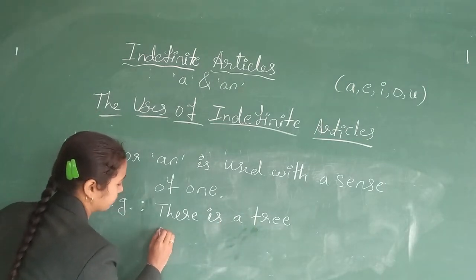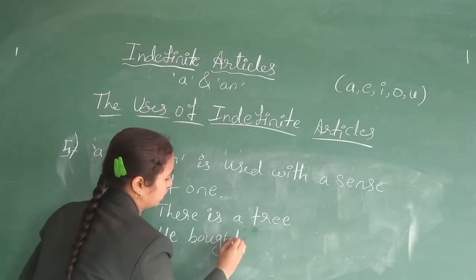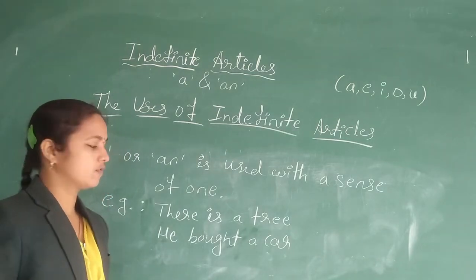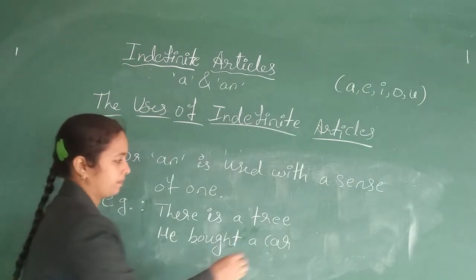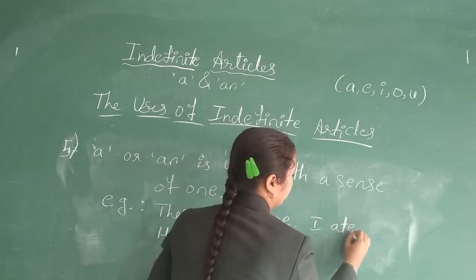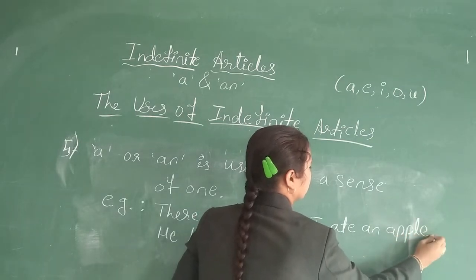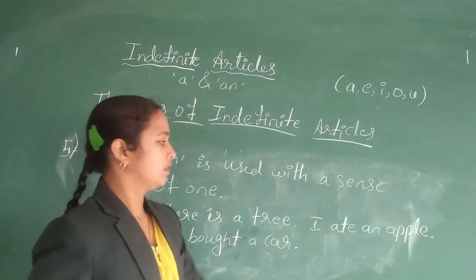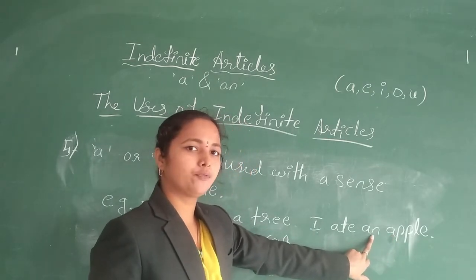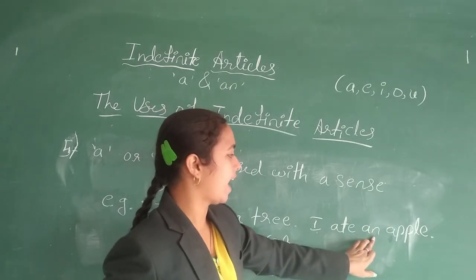Next, he bought a car. He bought a car. One car. Likewise, I ate an apple. Because A is a vowel, we use an here. So we use an before the word which begins with a vowel or vowel sound. So, I ate an apple.